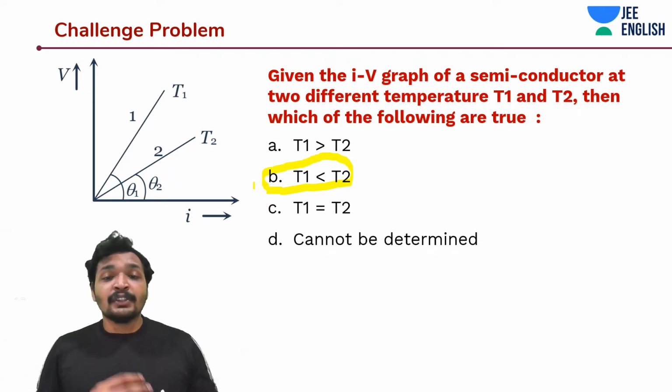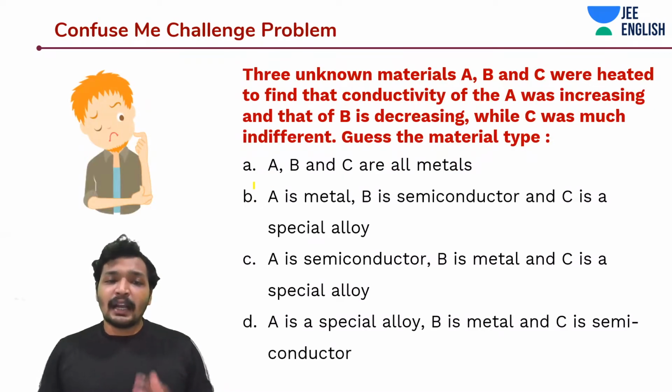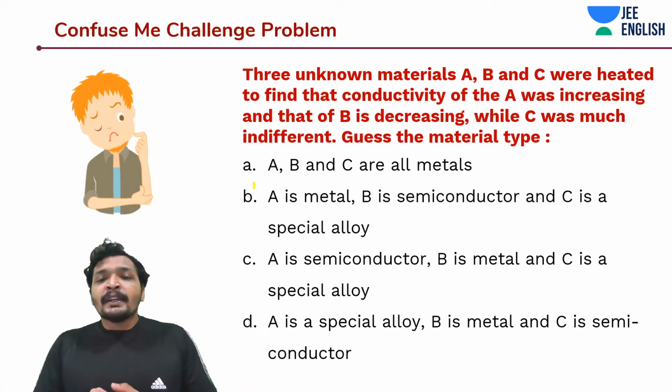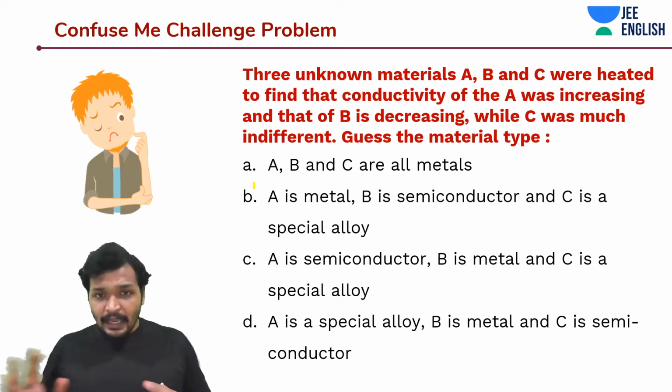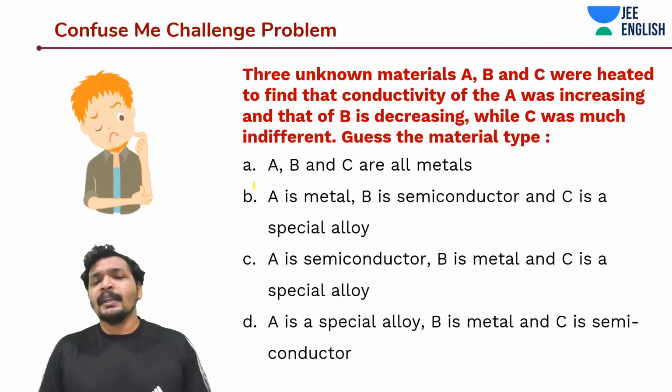I think by now this concept must be really clear. And we'll do a confuse me challenge problem. We'll test these concepts more. And guys, keep commenting, keep understanding the concepts. It's very important. There are three unknown materials A, B, C, which were heated, and it was found that the conductivity of A was increasing and that of B was decreasing, while that of C was indifferent. Guess the type of materials.